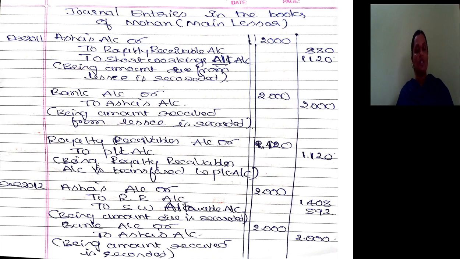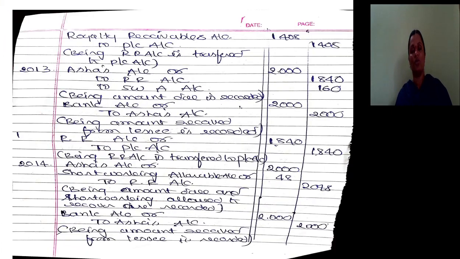In 2012, the same 3 entries will get repeated. Asha's account debit to royalty receivable, to short working allowable: 2000, 1408, 592. So bank account debit to Asha's account 2000, royalty receivable account debit to profit and loss account 1408. So then during 2013, again the same situation,